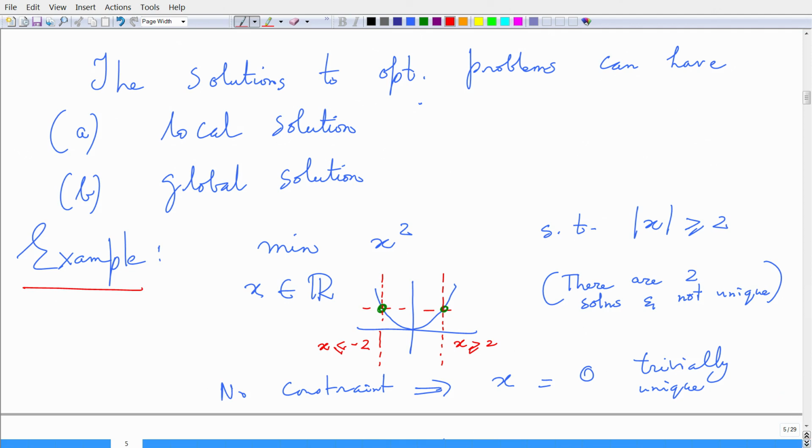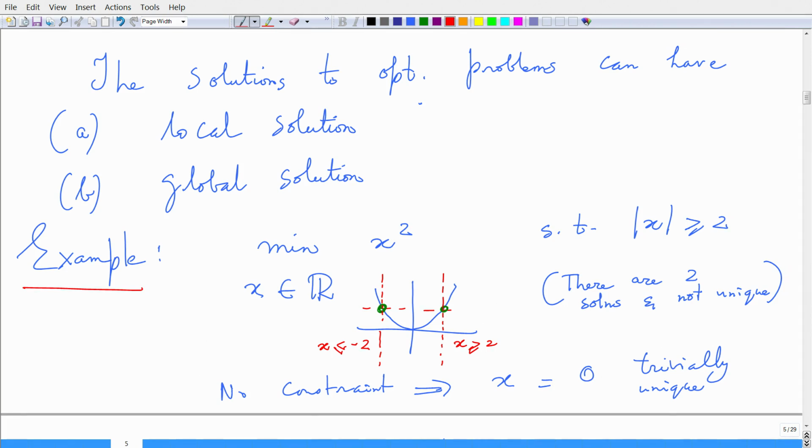Now, when we deal with solutions to optimization problems, we can have a local solution or a global solution. So, a good example is the following.